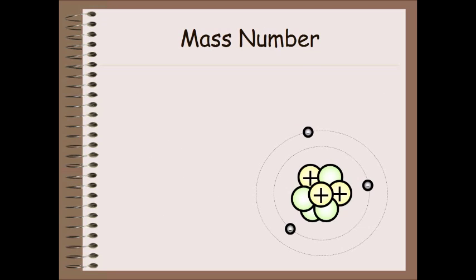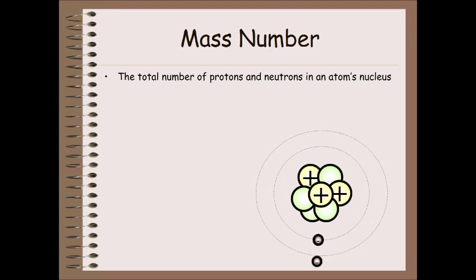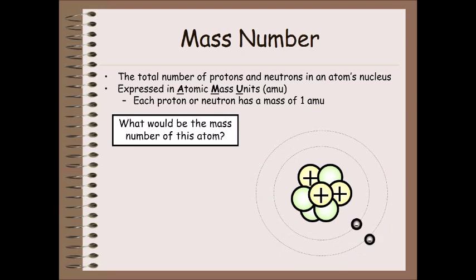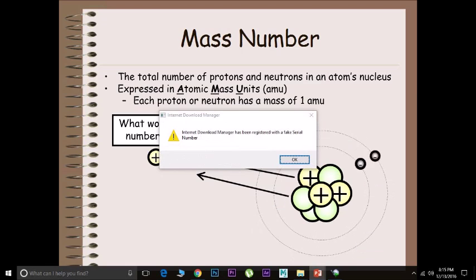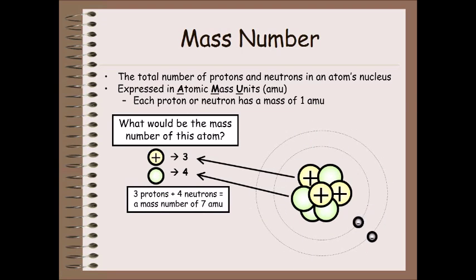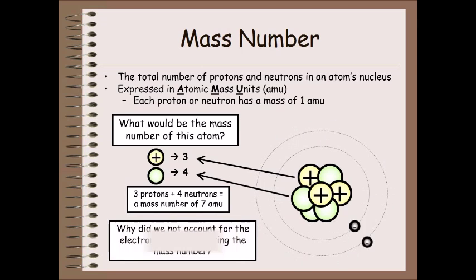Mass number: the total number of protons and neutrons in an atom's nucleus, expressed in atomic mass units, AMU. Each proton or neutron has a mass of 1 AMU. What would be the mass number of this atom? Plus 3, 4. 3 protons plus 4 neutrons equals a mass number of 7 AMU. Why did we not account for the electrons when calculating the mass number?